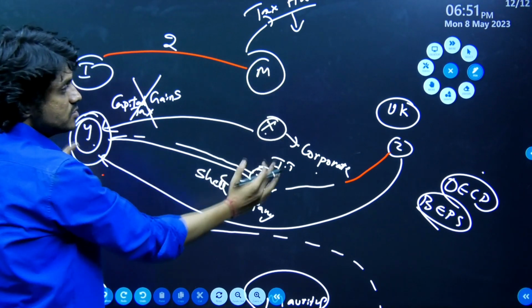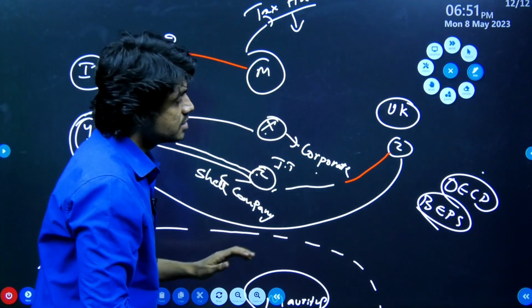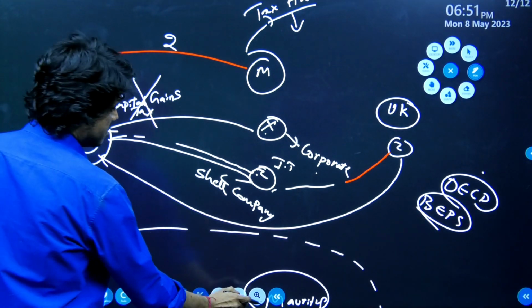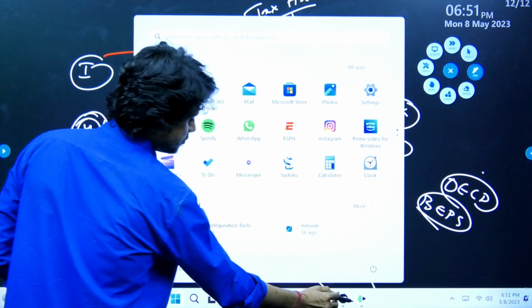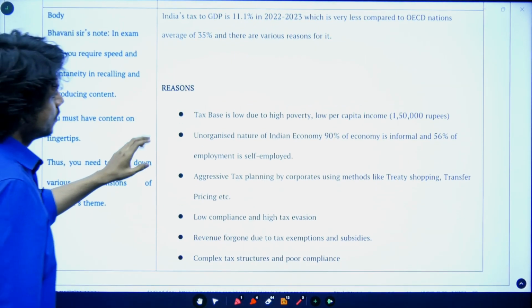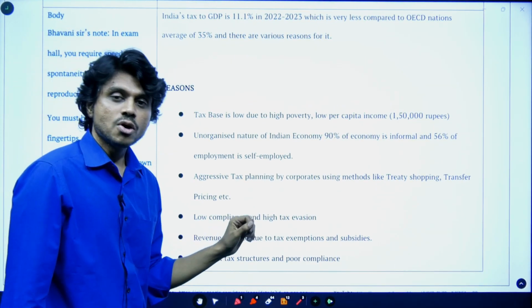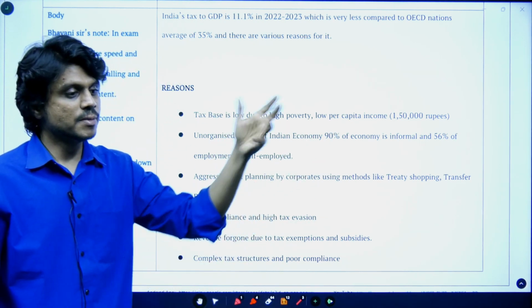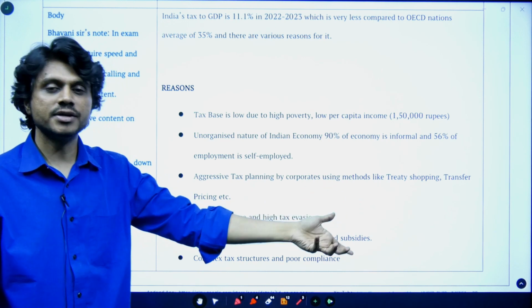So this is a comprehensive understanding that is required for you to answer that question. Now the question becomes very easy. First, in order to increase tax to GDP, how can we pay the tax?